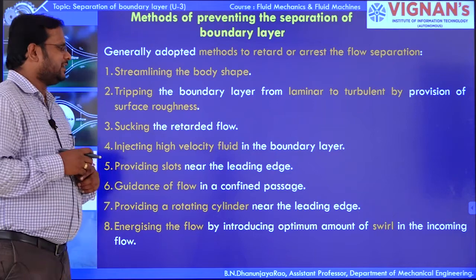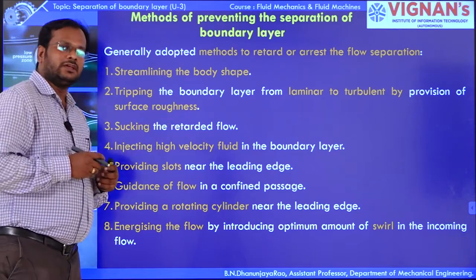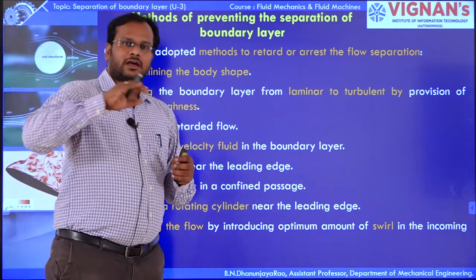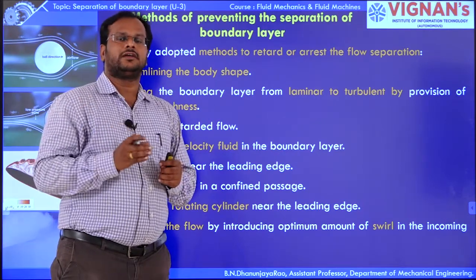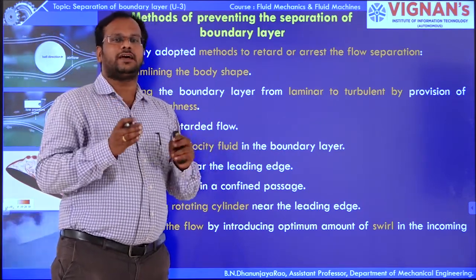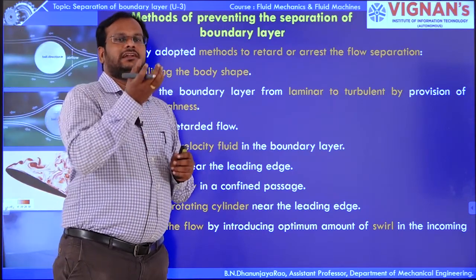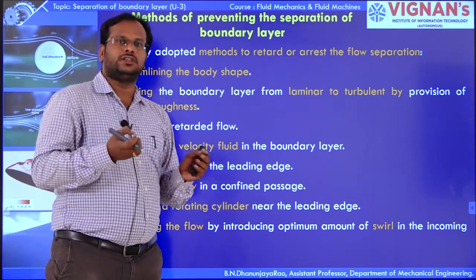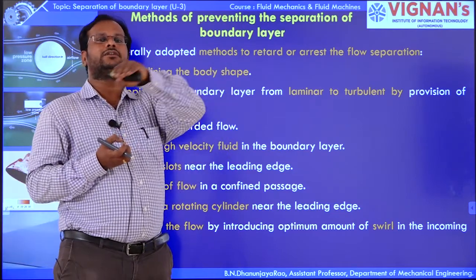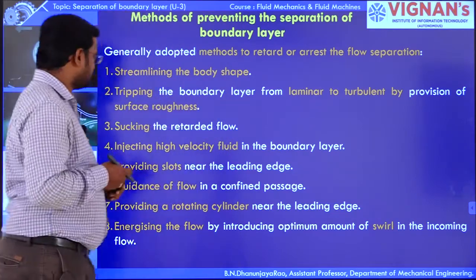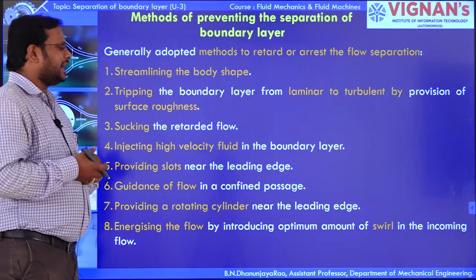Third one, sucking the retarded flow. At that particular surface area, the flow particles are going to be retarded. So we need to suck that retarded fluid so that the boundary layer separation is eliminated. Fourth one, injecting high velocity fluid.